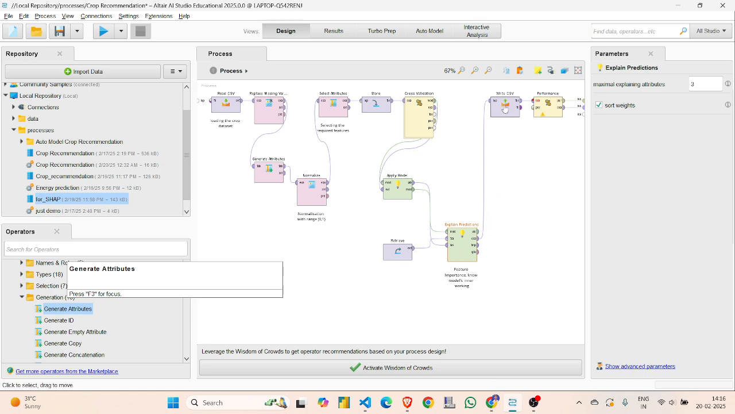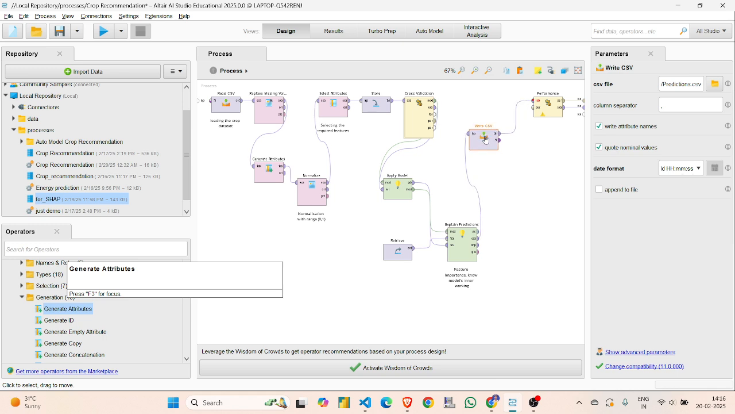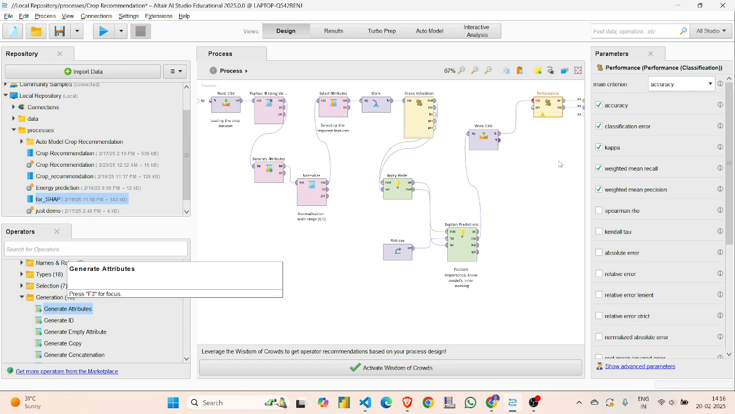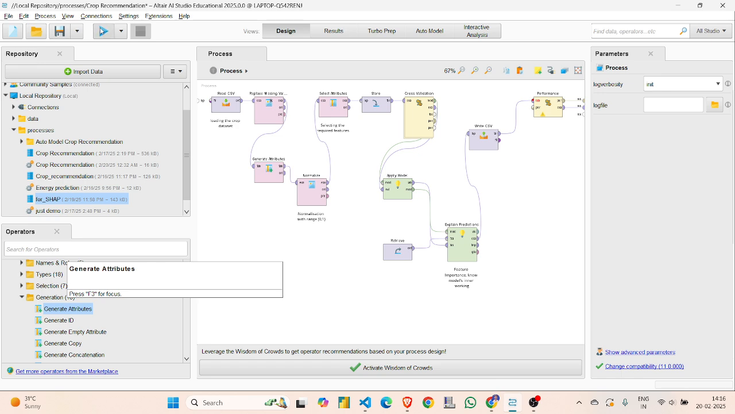Okay, now I have saved the data by using the write CSV operator, and then I use the performance operator to do the scoring for the model. And here the criterion chosen is accuracy, and these are the things you can include in your final output, whatever you want to get. If I want to include the absolute error, I can include it also. So I've included accuracy, classification error, kappa, weighted mean recall, precision, and the absolute error. Now after doing this, the process is finalized, and now I will run the process.